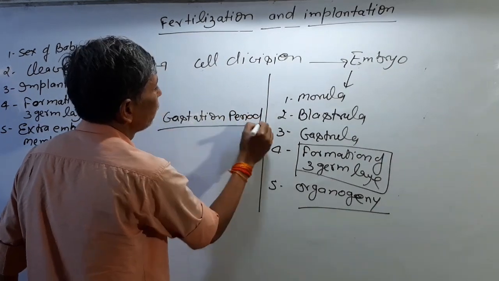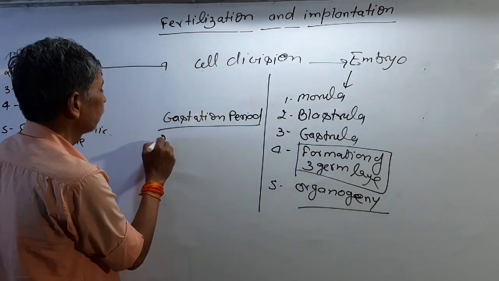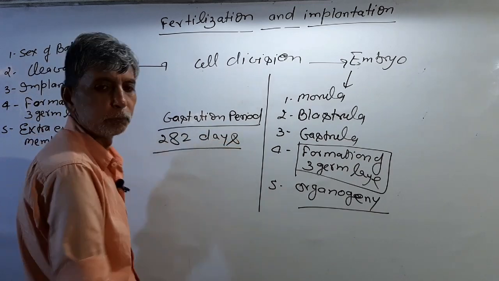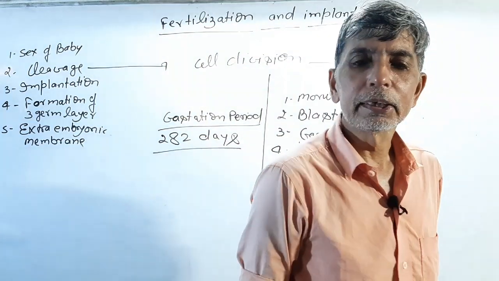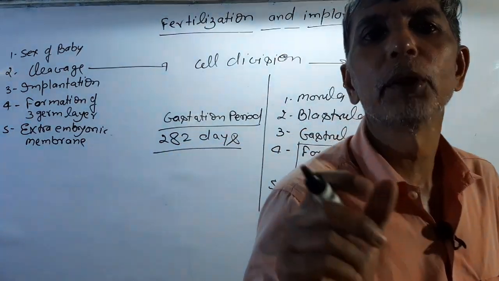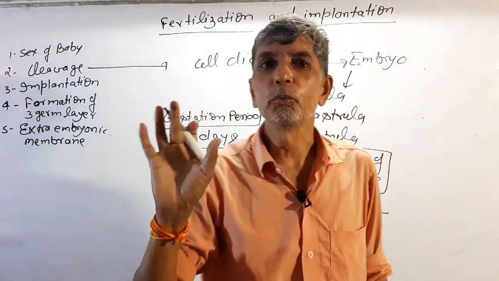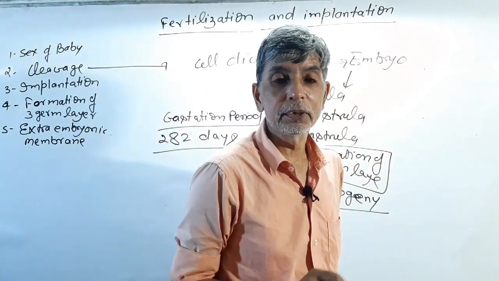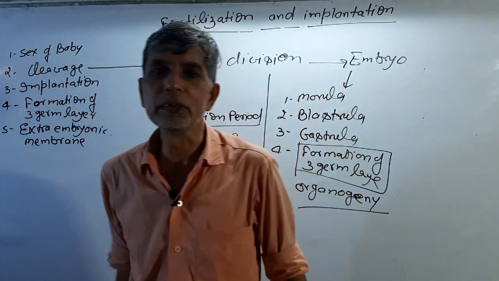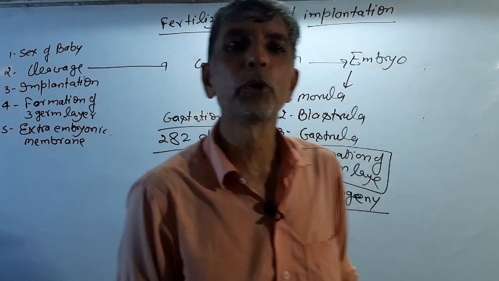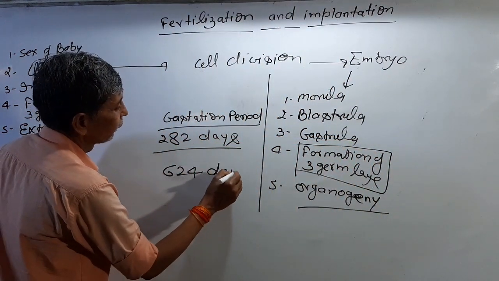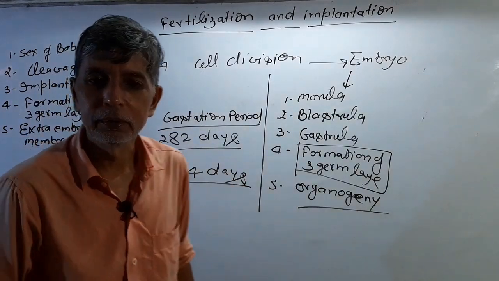In case of human beings, the gestation period is 282 days. This is the gestation period. The gestation period in humans is 282 days, just similar to that in cow. And the minimum gestation period is 14 days in opossum, and the maximum gestation period is in elephant, 624 days.